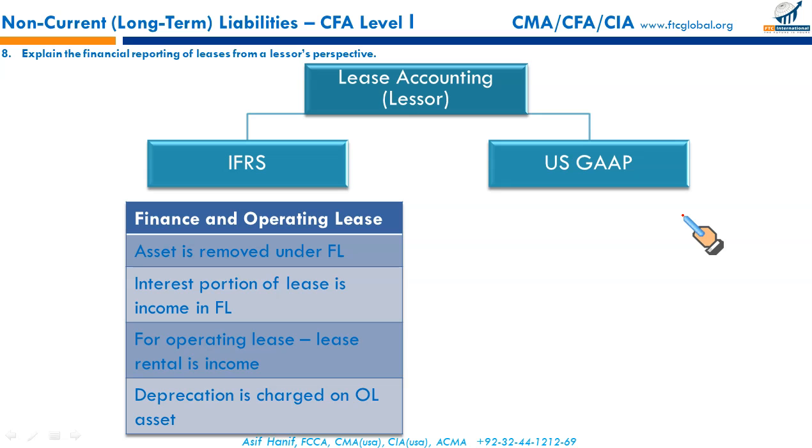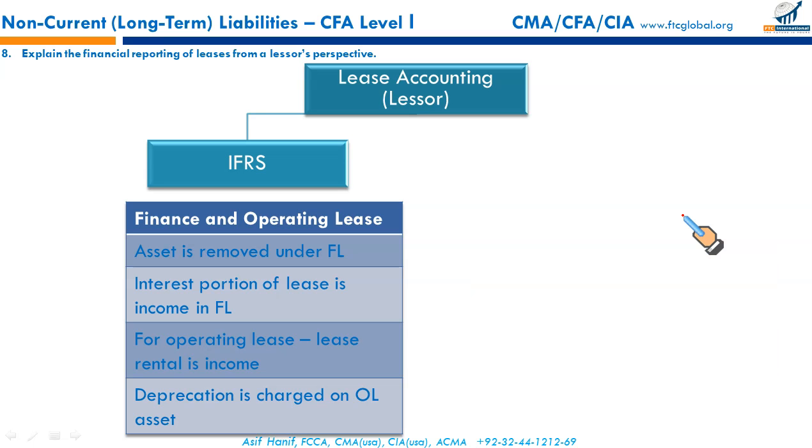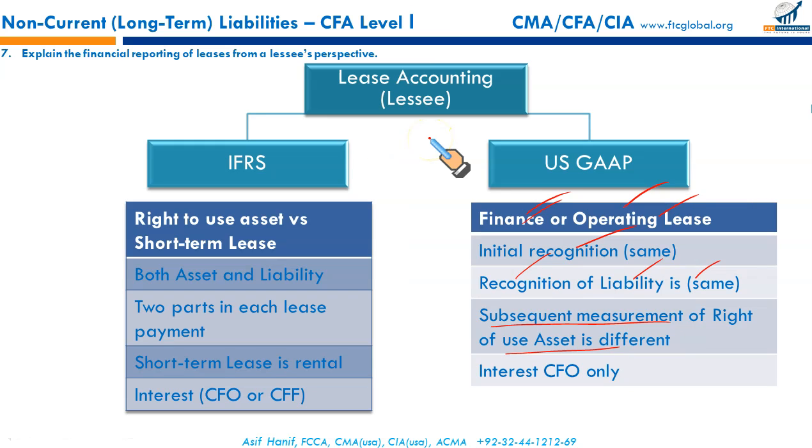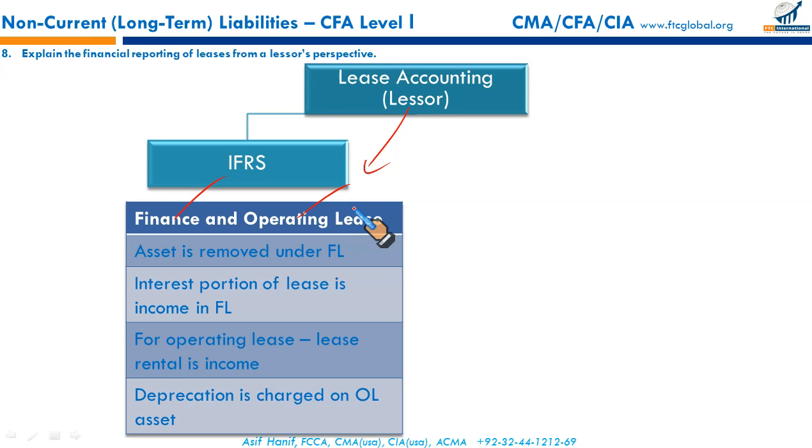What about lease accounting for the lessor? Under IFRS, finance and operating lease criteria are applicable to the lessor. You didn't see this finance and capital lease here for the lessee. The lessee has a right-of-use asset and a short-term lease exemption. There is no finance lease and operating lease distinction for IFRS lessees. But for the lessors, they can report it as a finance or operating lease.